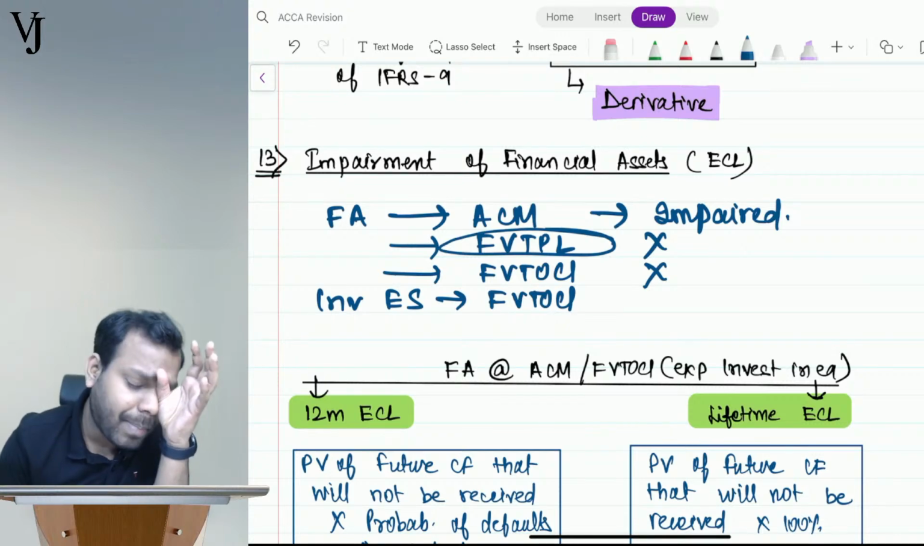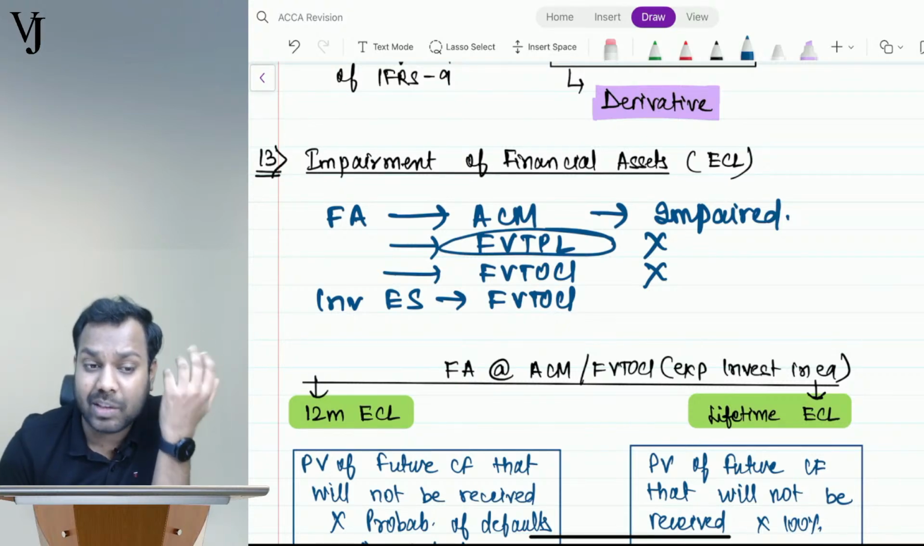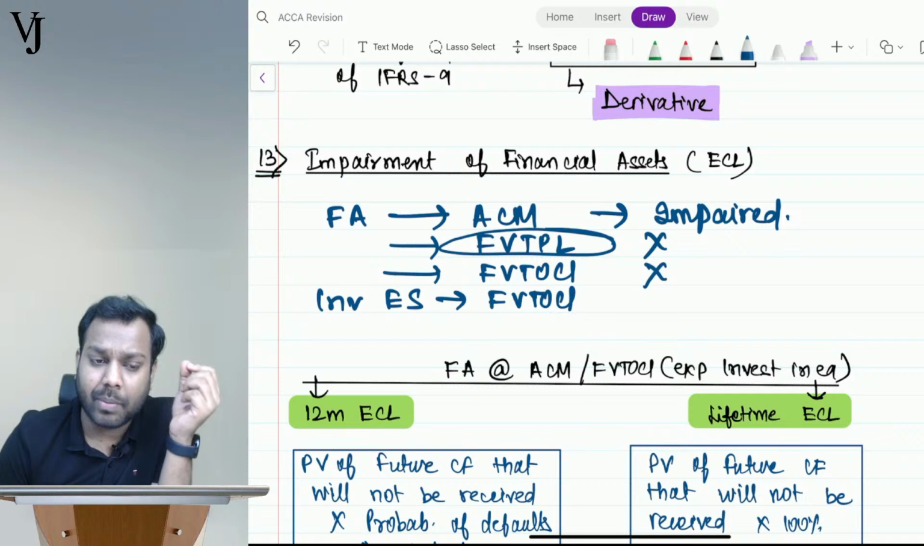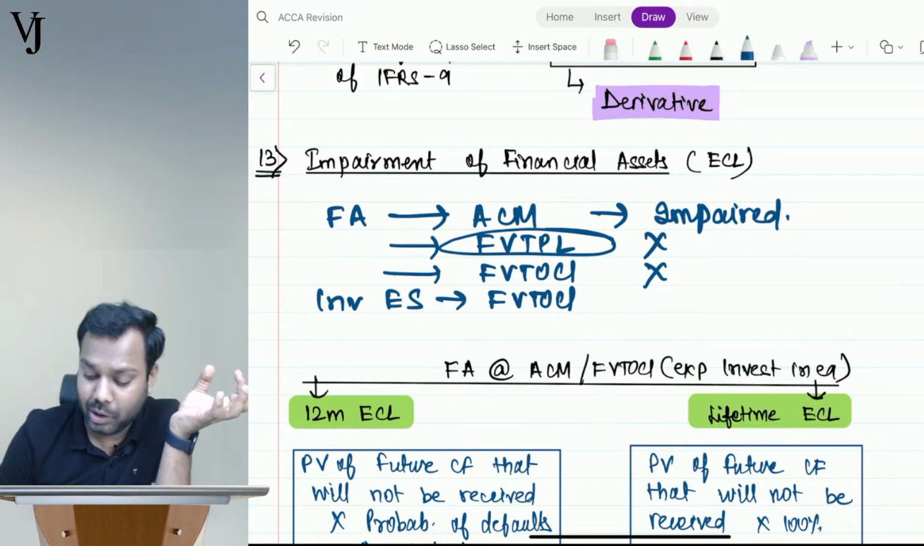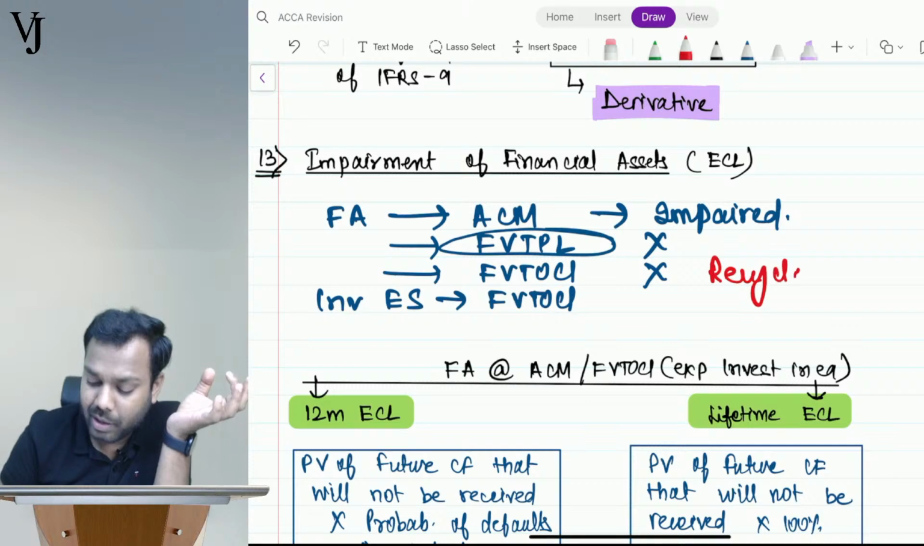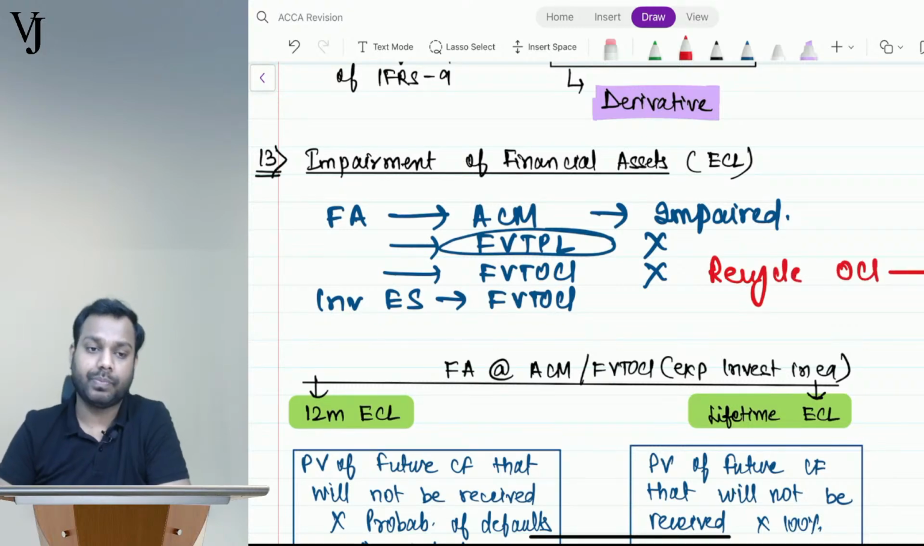We will not impair the asset, but what will we do? See, what is the impact of impairment loss? We book an expense in the P&L, right? But here the expense or gain is booked in OCI. So what will I do? Rather, I will just recycle OCI to P&L. That's all I'll do.